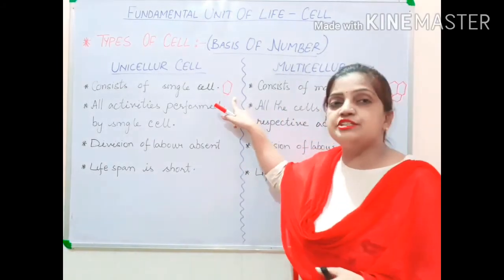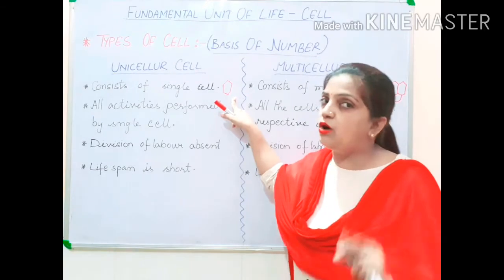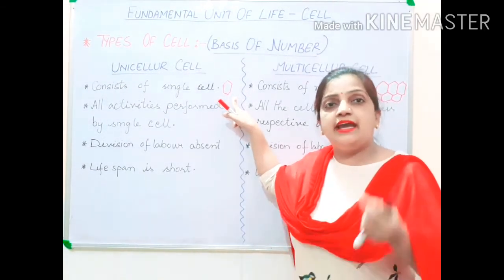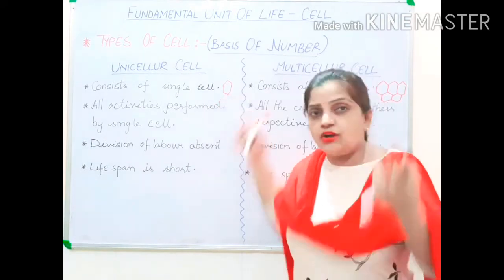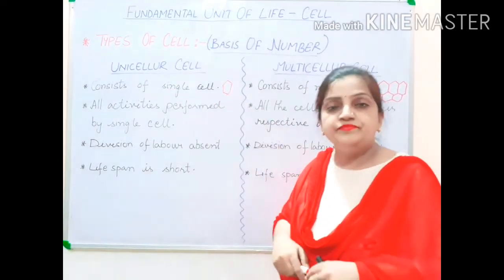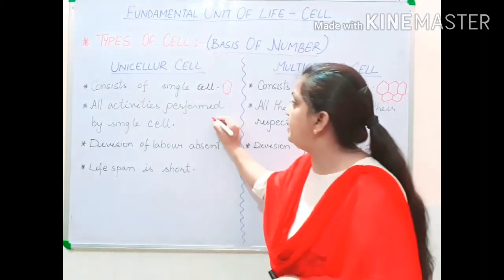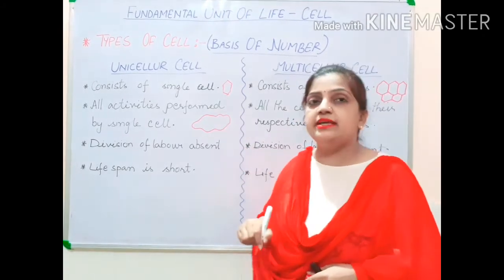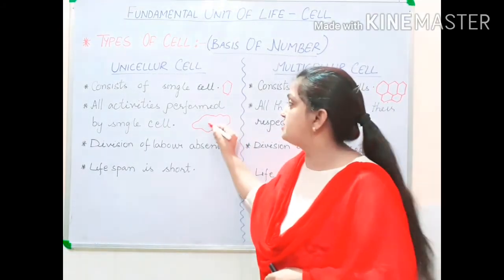So this cell is responsible, children, to perform all the activities. Now suppose an organism is made up of a single cell, then obviously all the functions will be performed by that cell only. If I take the example of amoeba, this amoeba is a unicellular structure.